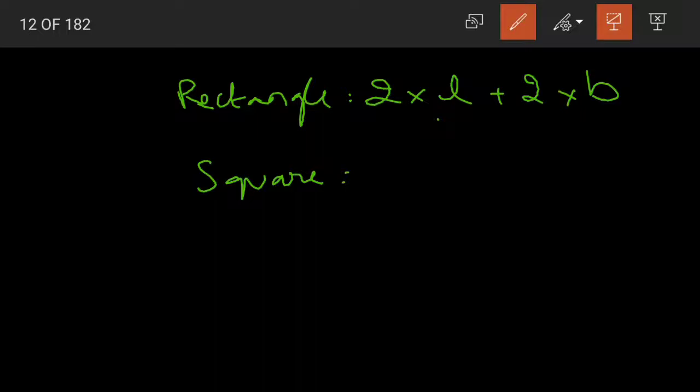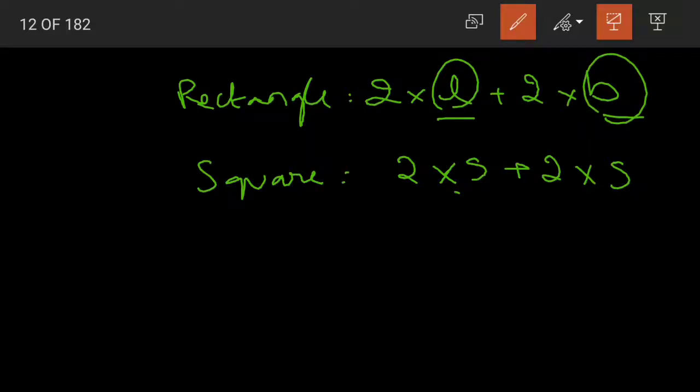Now when it comes to square, what did we discuss just now? We discussed that for square we do not have a length and a breadth. We simply have a side. So instead of writing length and a breadth, we can simply write S. That is side. 2 into side plus 2 into side. Isn't this so, children? The length and breadth both are the same in our square. So instead of writing length and breadth, we can just simply write as side. Now 2 into side plus 2 into side.